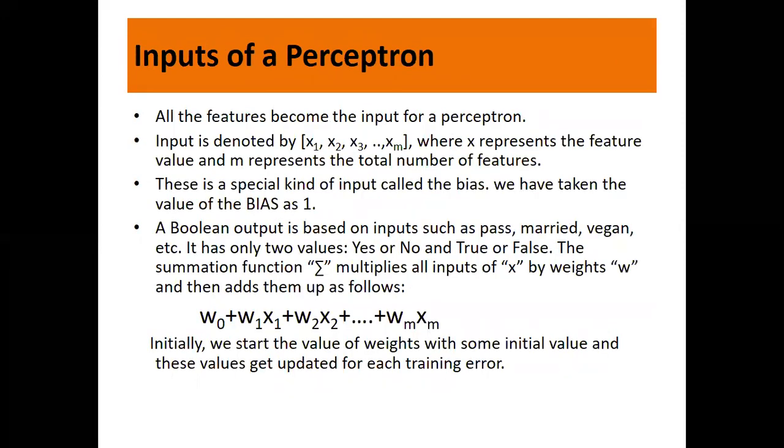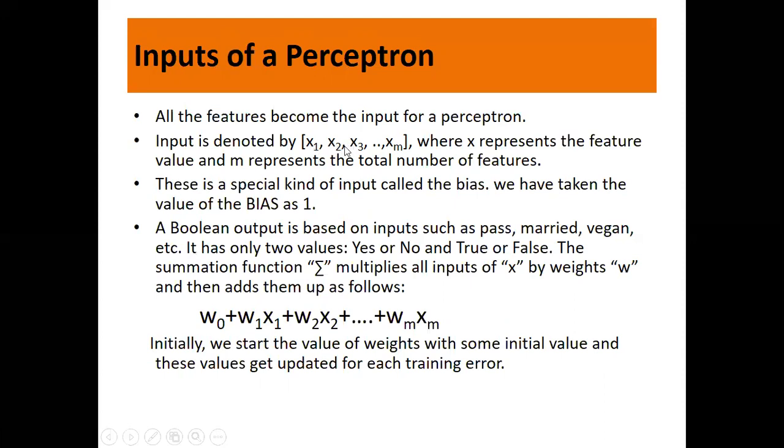Now, inputs to a perceptron. All the features, the attributes of a data set, become inputs to a perceptron. Here the input is denoted as x1, x2, x3, up to xn. It may be the marks of the students to get the result as pass or fail, so it may be subject 1, subject 2, subject 3.